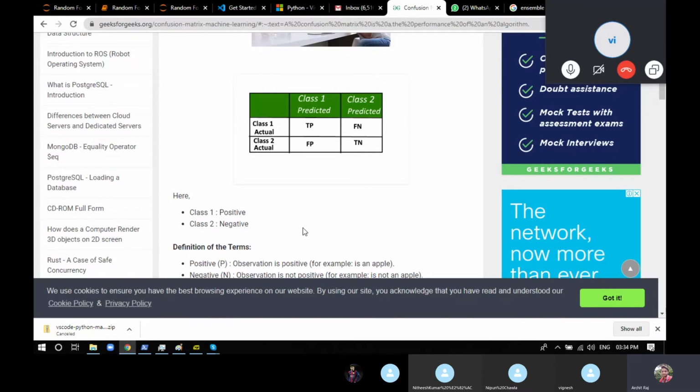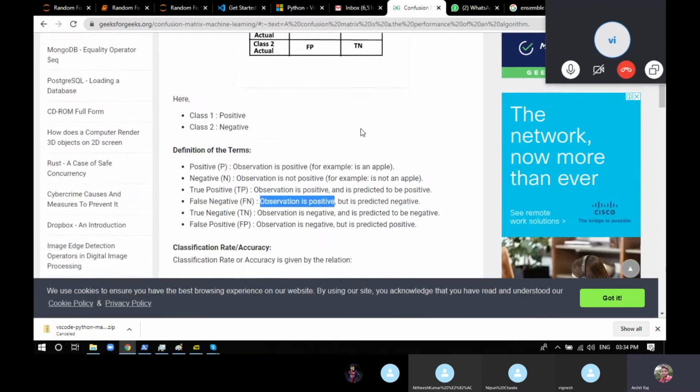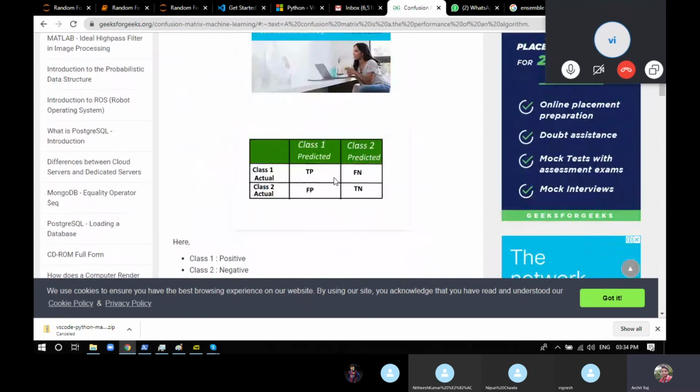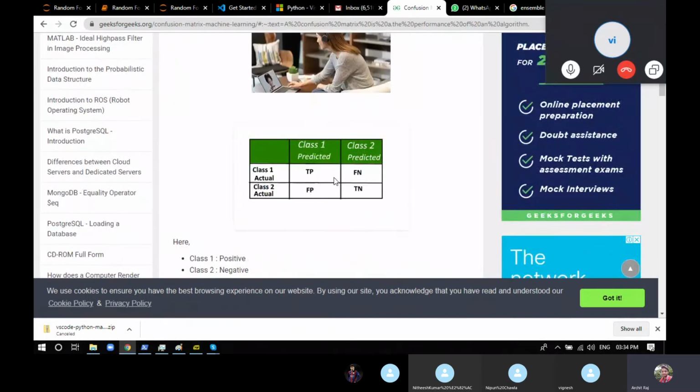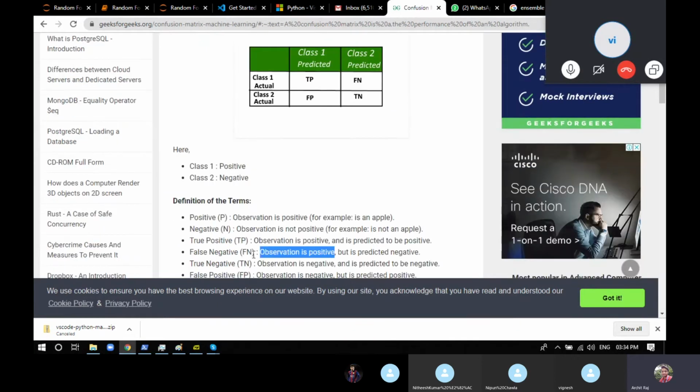So these are the 4 things that a confusion matrix tells you. True positive means the answer was true and you got true from the machine. False negative means the answer was true but you got false from the machine. False positive means the answer was false but the machine gave you true. True negative means the answer was false and the model also gave you false. It sometimes gets a bit confusing, so just look at this once a day and you'll remember it.